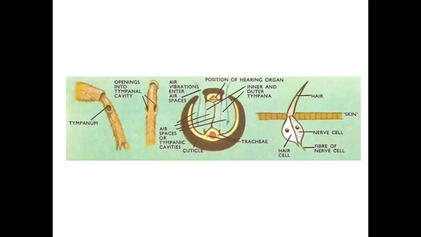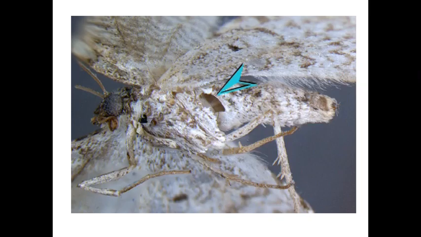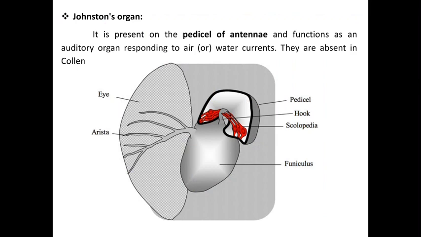Here, in the longhorn grasshopper, this tympanal organ is present on the fore tibia. The tibia is nothing but a part of the insect leg. This is the cricket. The cricket also has a tympanal organ present on the fore tibia of the insect legs. This is the moth. The moth has a tympanal organ on the abdominal region. Next is the Johnston organ.